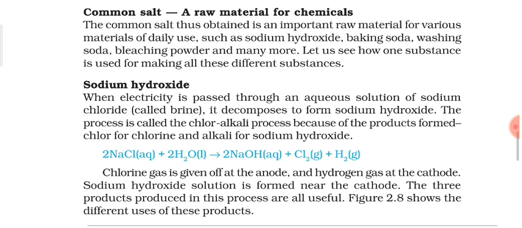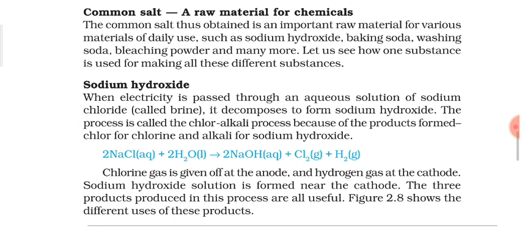Or you can consider that common salt, sodium chloride, has many more industrial uses compared to the common uses which we know. Here, four such materials are listed. We are going to study in much detail about sodium hydroxide, how it is manufactured, what byproducts are formed, and also its uses. So we will be discussing sodium hydroxide first.